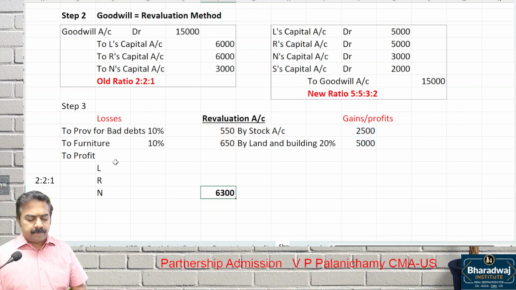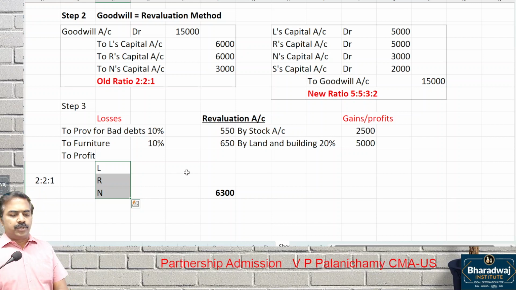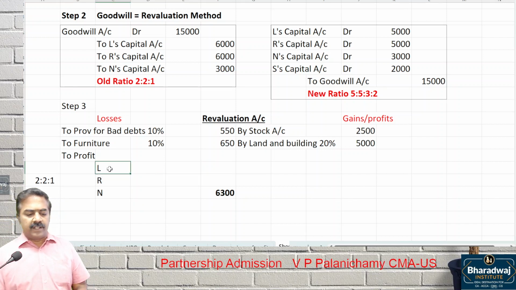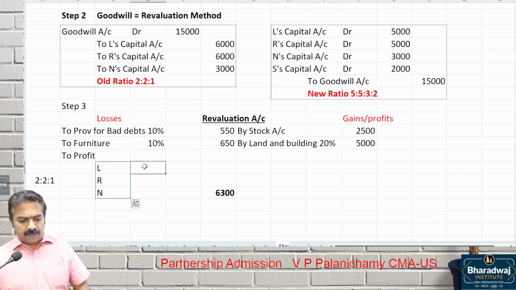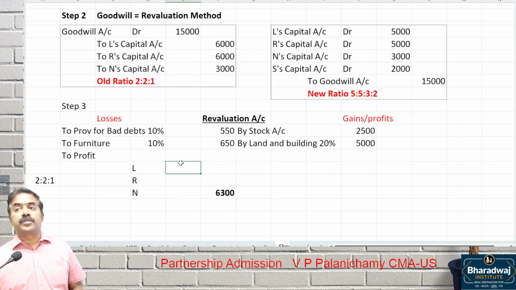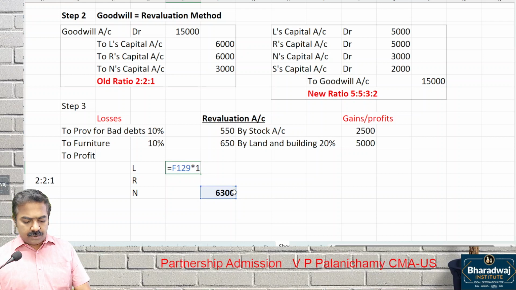6,300 will be there. That will be transferred to old partners in which ratio? Old ratio, 2:2:1. The profit will be transferred in old ratio, 2:2:1. 6,300 into 2 by 5, 2 by 5, 2 by 5, 1 by 5.